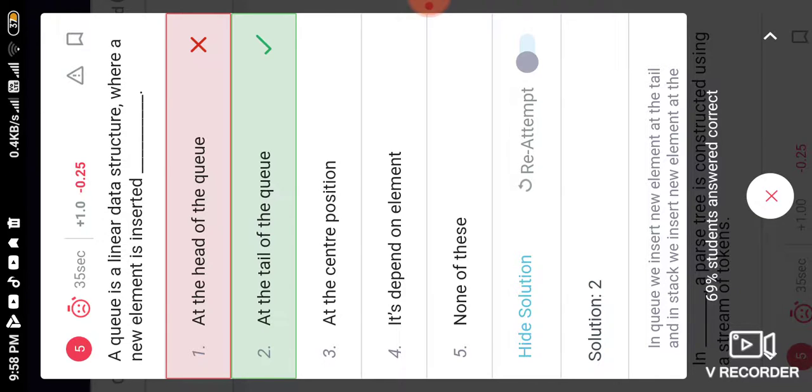In a stack we can also store elements, but a stack follows the LIFO method, that is last in first out. The element we entered last in the stack is removed from the stack first. So in a stack we use head or top, but in a queue we use tail.